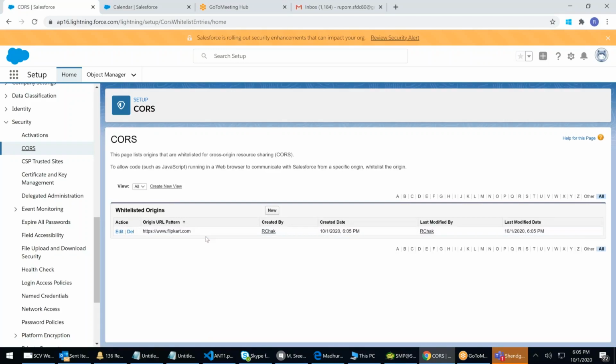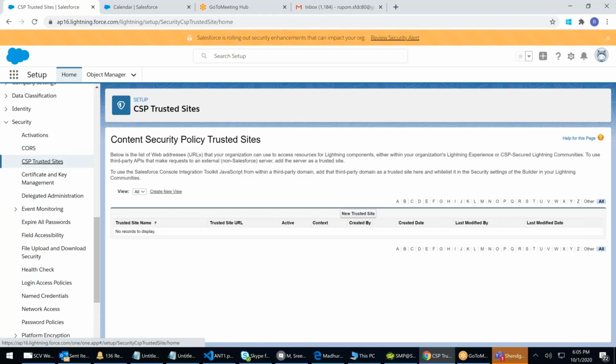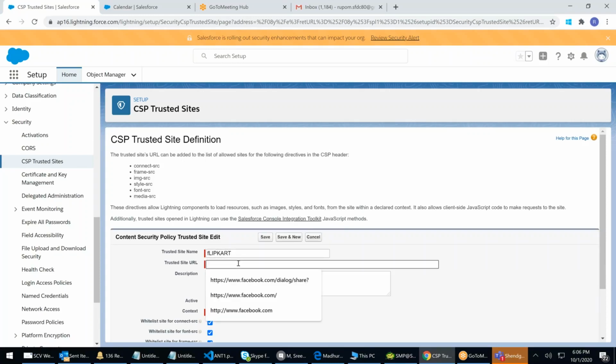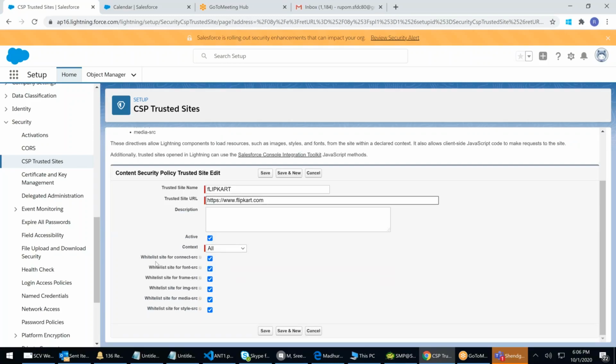Total, there are 3 places where you'll enter the website. Next, CSP Trusted Sites: sites which you trust, the web addresses that your organization can use to access resources from Lightning components and everything. In Lightning, we need CSP. What is the trusted site name? Flipkart. We'll see the use later. I enter the name Flipkart, Active, yes. This is also a whitelist.